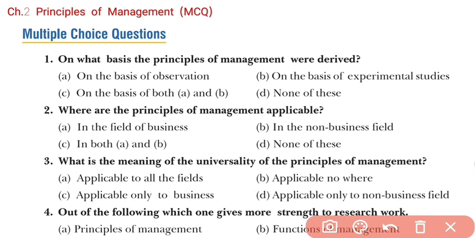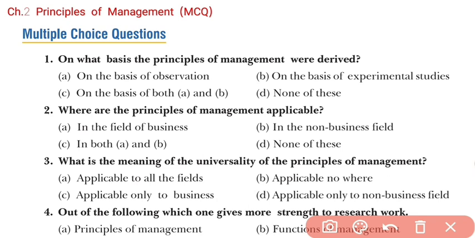Okay, I think I have read out question number 3. Once again, we should read question number 2. What are the principles of management applicable in the field of business, in the non-business field, in both A and B, and option number D is none of these. Means where the principles of management is applied.